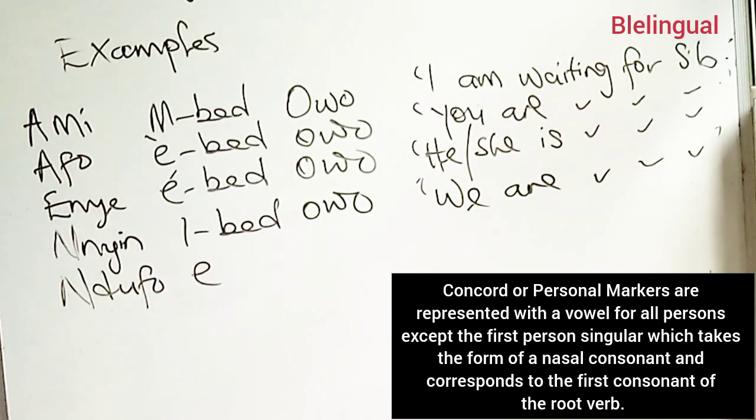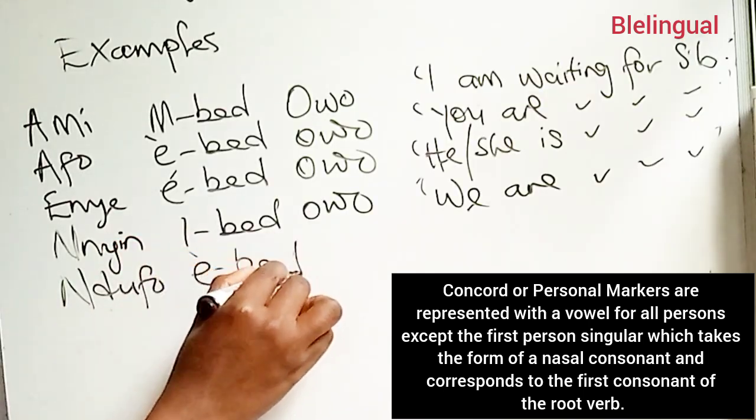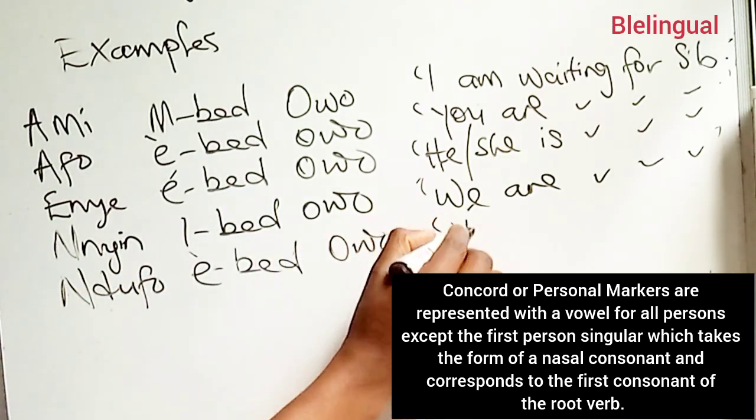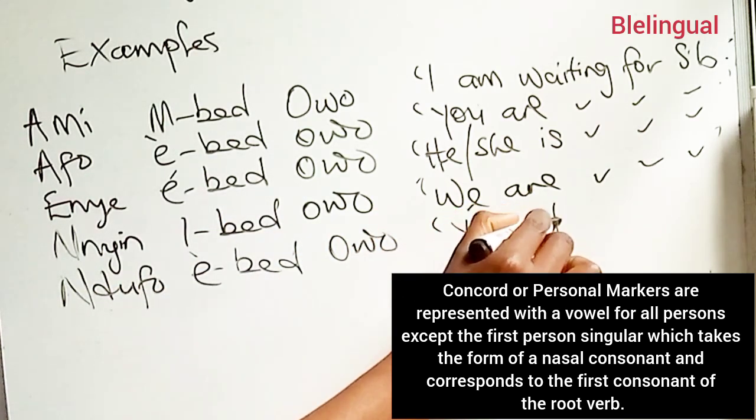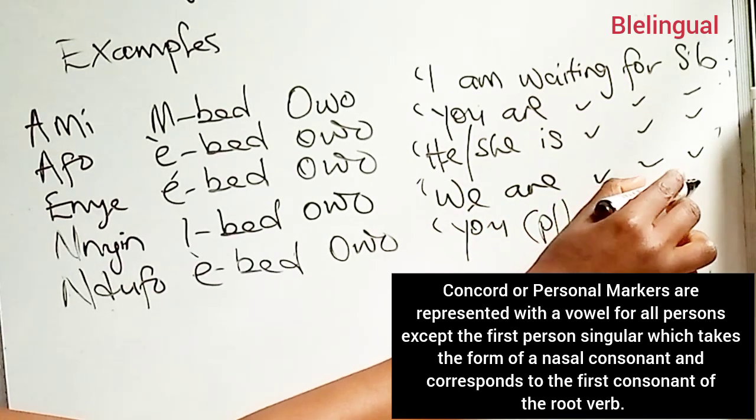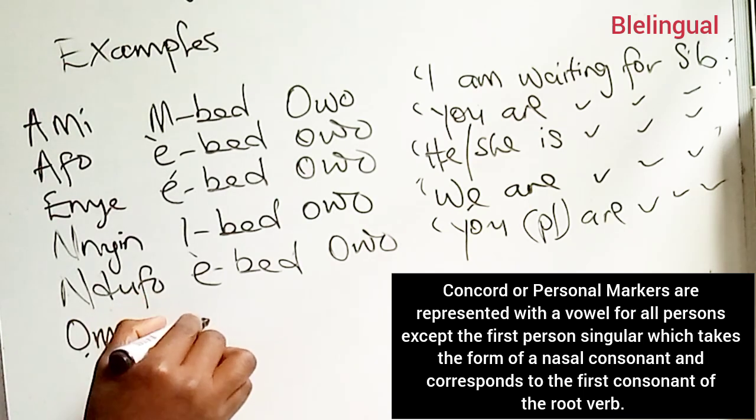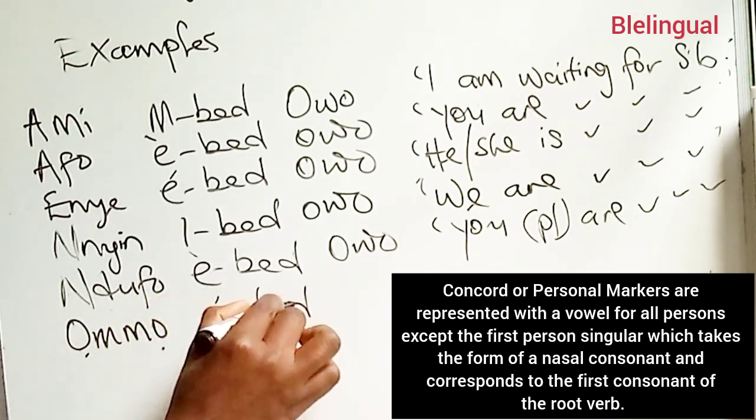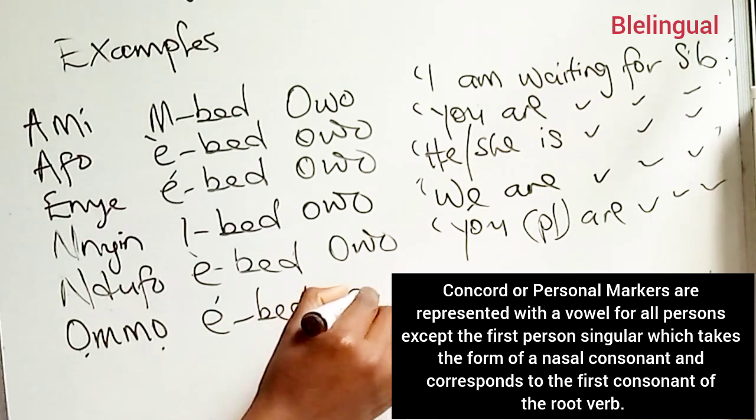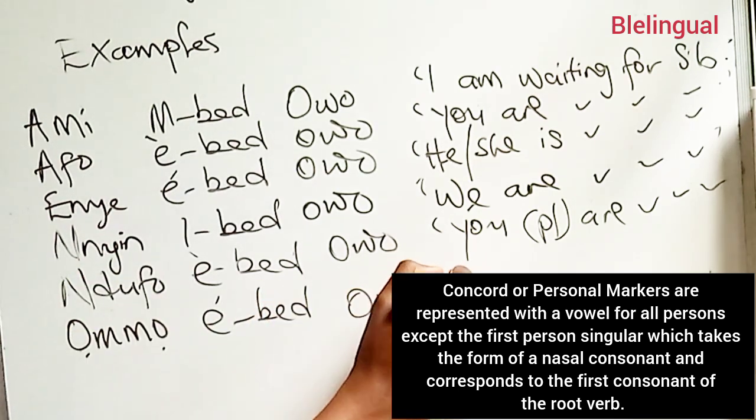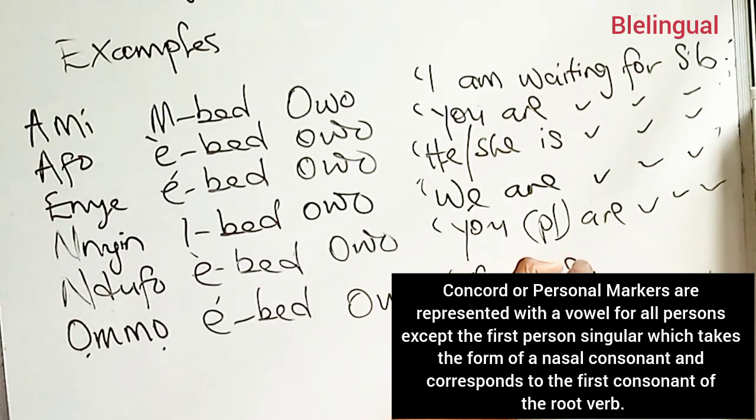So we have ndufo, ebed, owo. You, in the plural, are waiting for somebody. And lastly, for the third person plural, omo, ebed, owo. They are waiting for somebody.